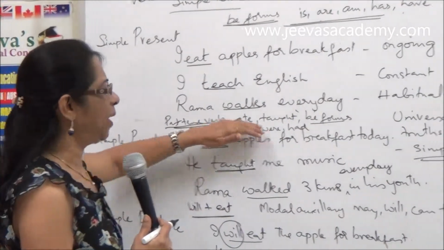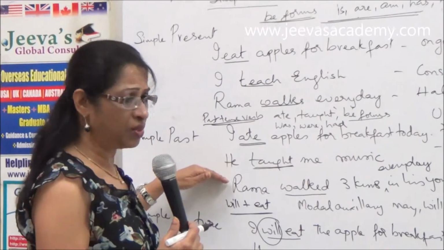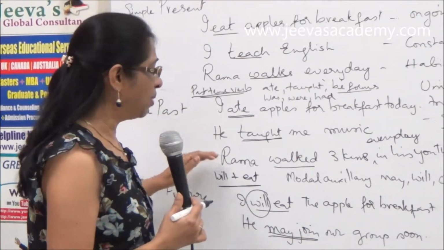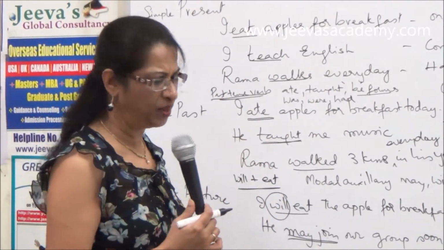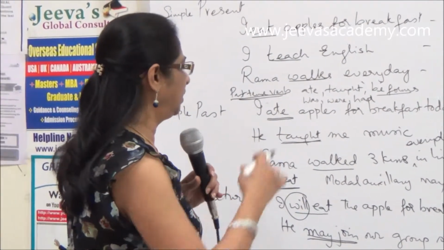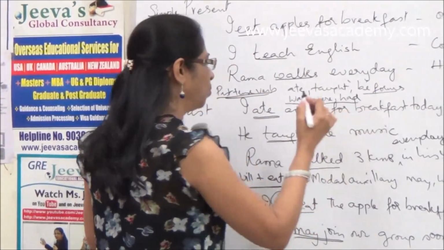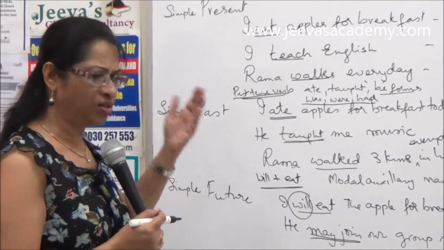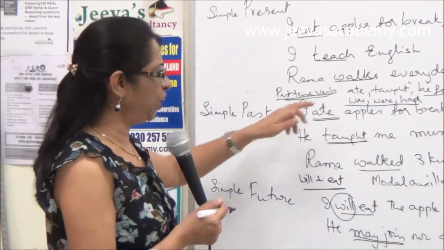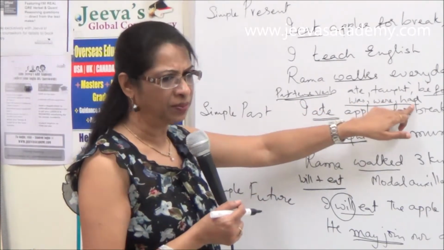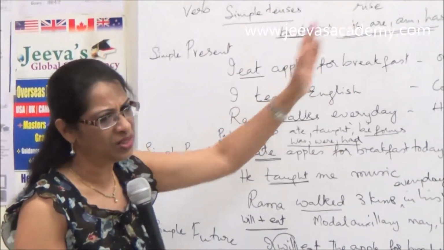So I ate apples for breakfast today, implying I'm not going to be doing it again tomorrow. He taught me music, something he did in the past. Rama walked 3 kilometers every day in his youth, implying this is what he did, no longer is he repeating it. So here you see the second form of the verb is used, and also we can use the 3 be forms, was, were, had. I was a teacher, they were my students, indicates a past action again. So the be forms was, were, had become the past tense verbs, plus the second form of the verb is used in the simple past.